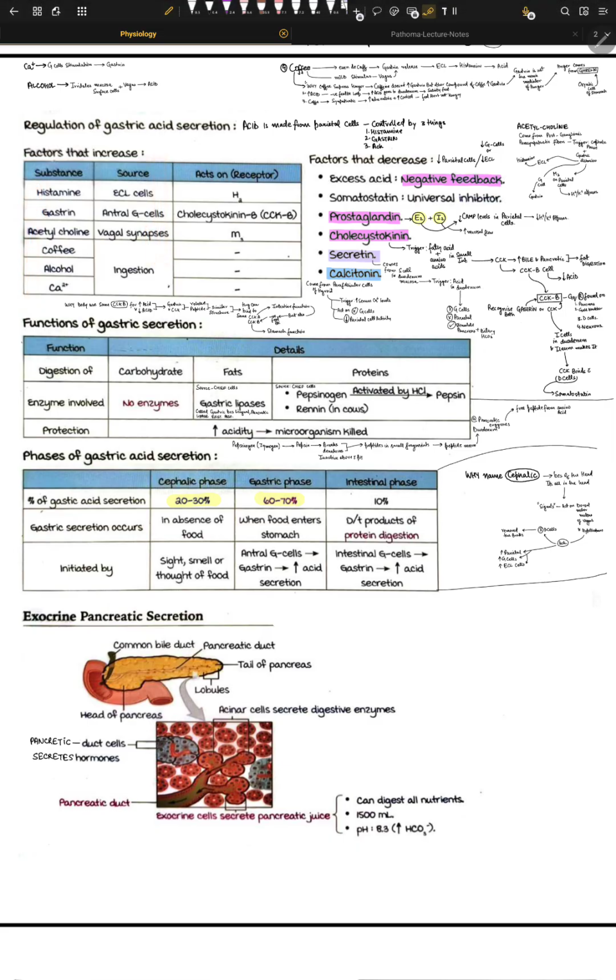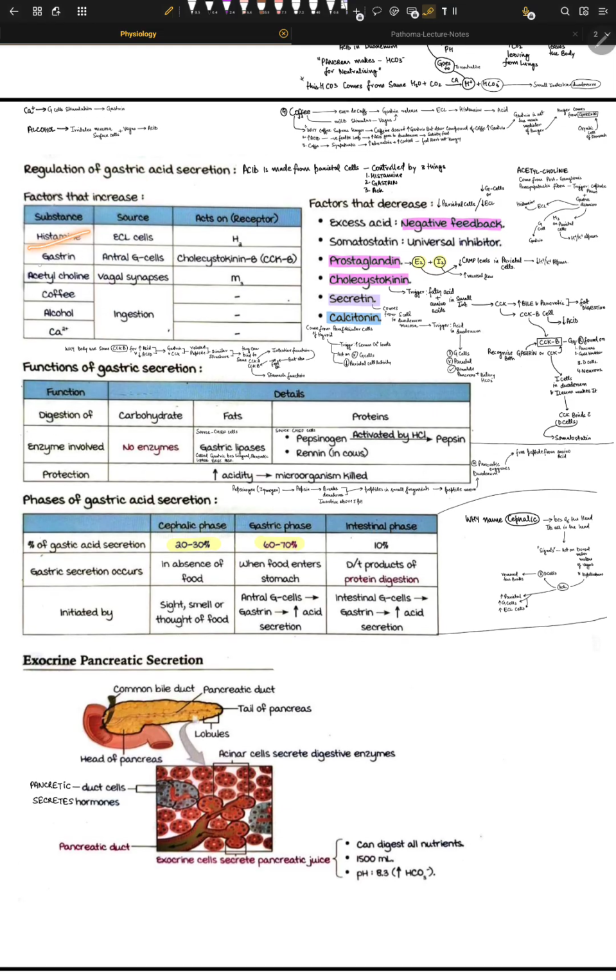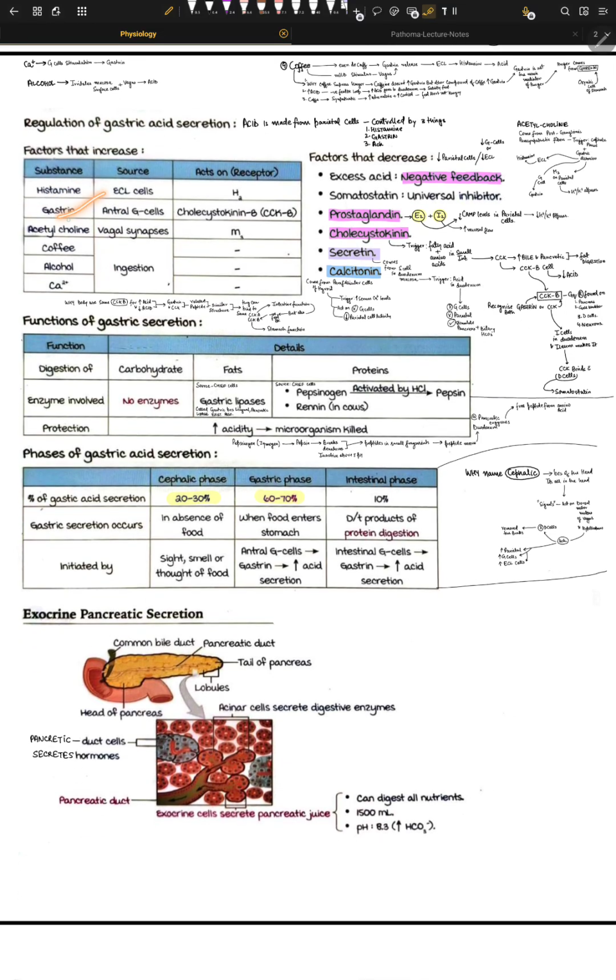So factors that can upregulate or increase are: first is histamine, second is gastrin, third is acetylcholine, fourth is coffee, fifth alcohol, and calcium. So these things, they can upregulate. So let's try to understand each of them by their singular ways.